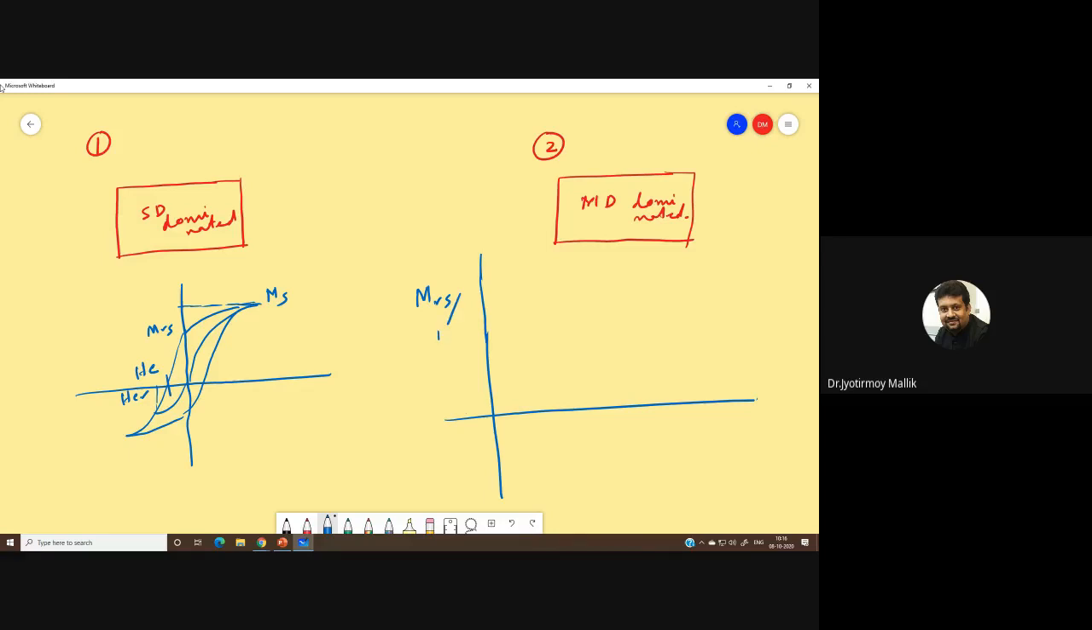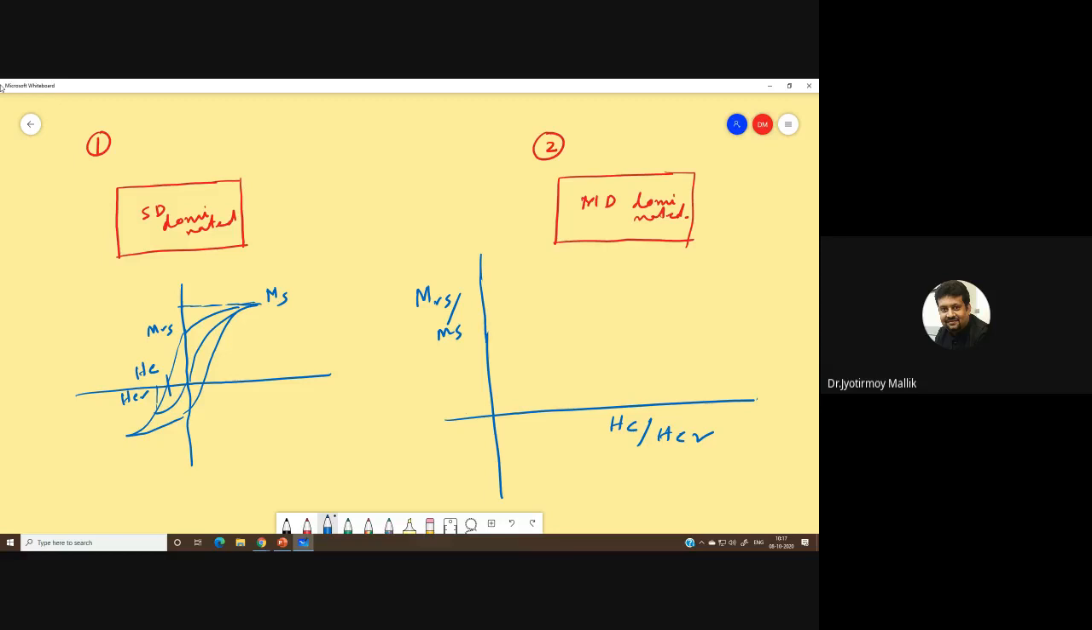MRS versus MS and HC versus HCR, and so forth. Where would a single domain grain be plotted, and where would a multi-domain grain be plotted? Remember, what is HC? HC is the coercive force. HC is the magnetic field that you will actually require to rotate your magnetic moments, right?